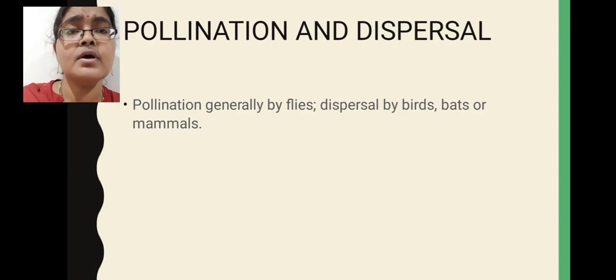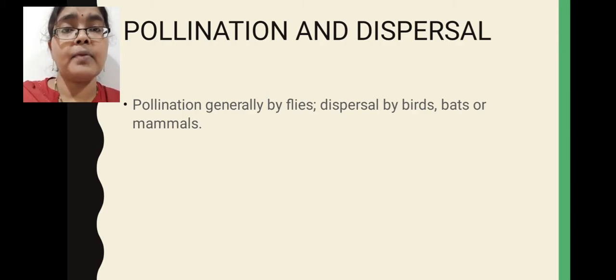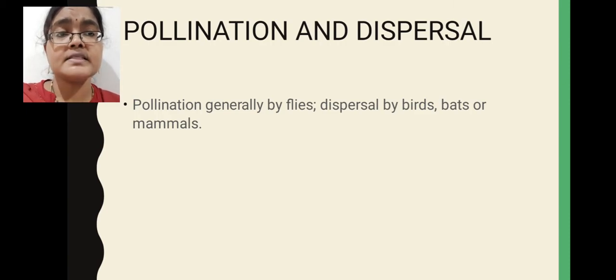Pollination, if you observe, mostly takes place with the help of insects. Particularly some flies are responsible for the pollination of Anonaceae family members. Some members are pollinated by birds, that means ornithophily is also reported in this Anonaceae family. Some members are pollinated with the help of bats also. Chiropterophily you can also observe in this family. So the pollinating agents are flies, next birds and bats.